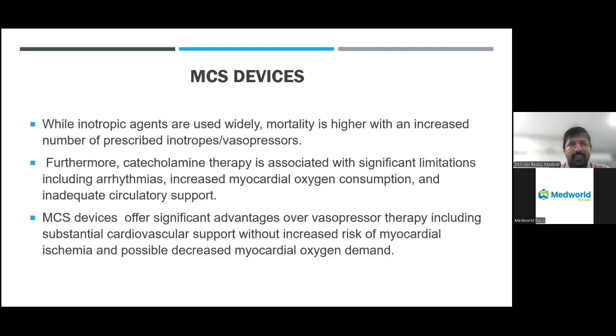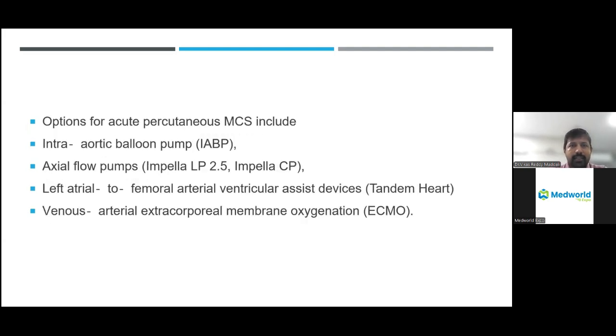So whenever we see a patient with cardiogenic shock who has myocardial infarction, we shift the patient to the cath lab. In the cath lab, before we do the stenting, we need to support the patient, because all the contrast and all the balloons and wires we pass are a great insult to the heart, so the patient may not receive proper blood supply. There are certain devices called mechanical circulatory support devices, which help the heart keep on pumping while we do the procedures. I am going to deal with mechanical circulatory support just briefly, because these are very complex and each one requires a separate topic. So I am going to mention the names and how they look, just for your knowledge.